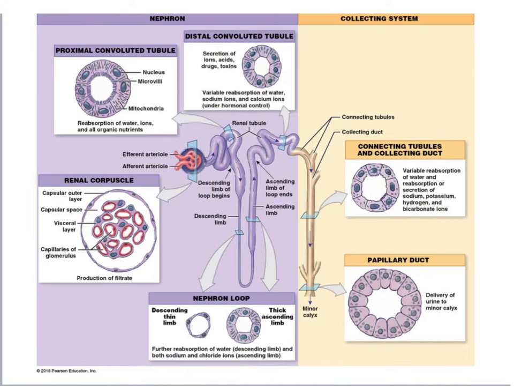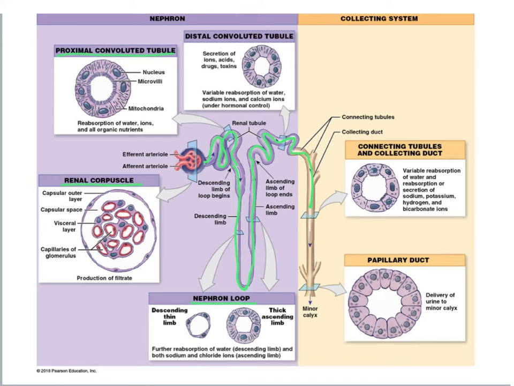Okay, let's keep dissecting our nephron. So the nephron has four main parts, right? It starts with the renal corpuscle, and that leads into the proximal convoluted tubule, which is this coiled up tubule that's proximal to the renal corpuscle. Then the proximal convoluted tubule leads into the nephron loop, and there we have the descending limb and the ascending limb, and that leads into the distal convoluted tubule. That leads to the connecting tubule that connects with the collecting duct.